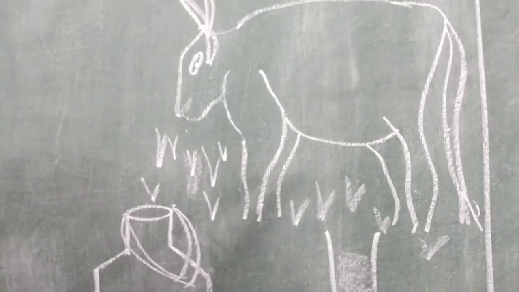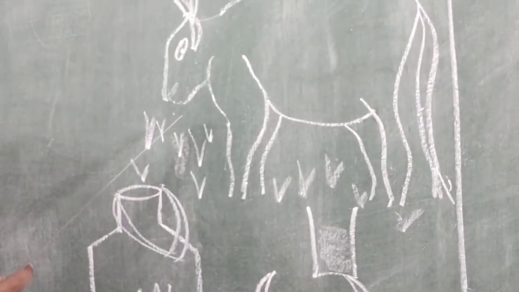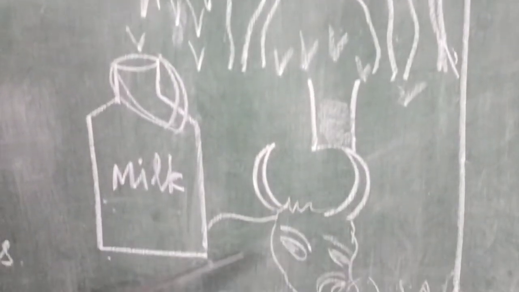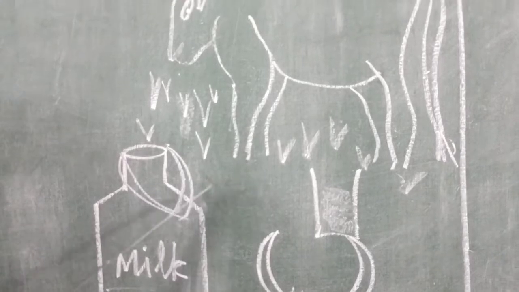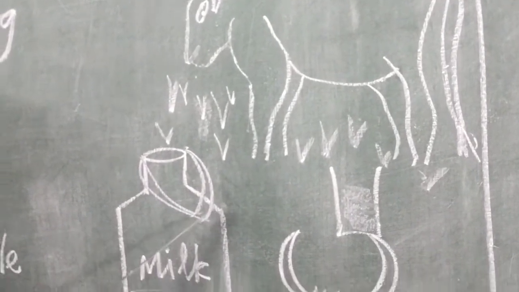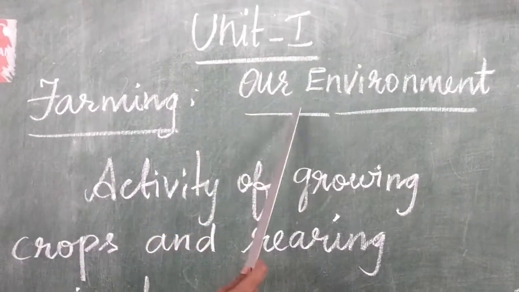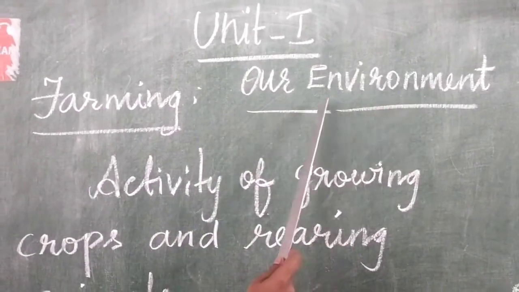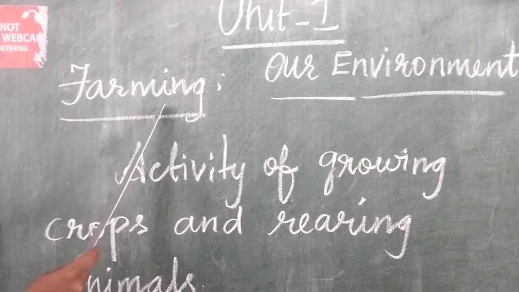Students, now look at this picture. In this area, some cows and buffaloes are there. So, some cattle are reared here. So students, today we will learn the unit 1, our environment. In this unit, today we will learn about farming.